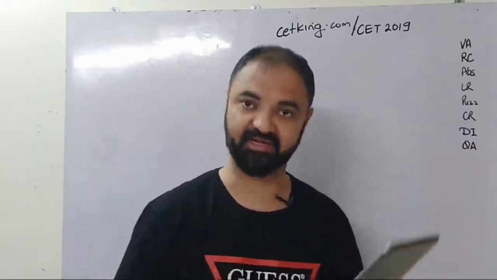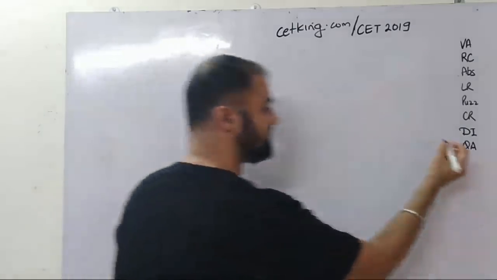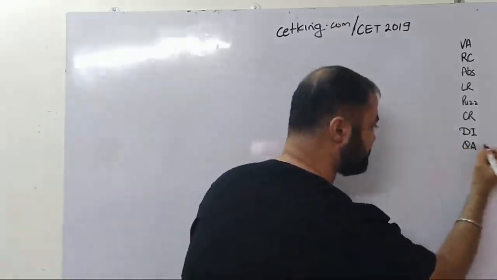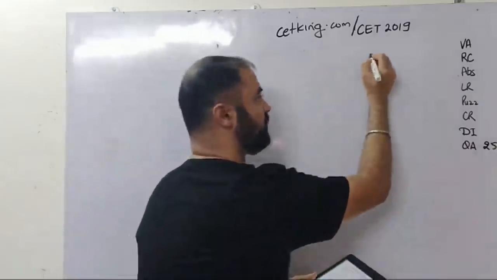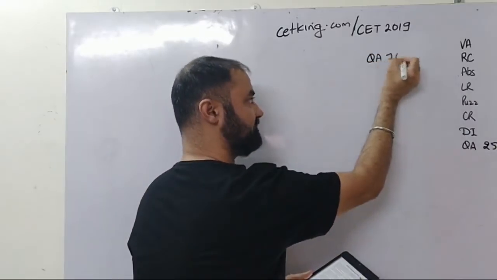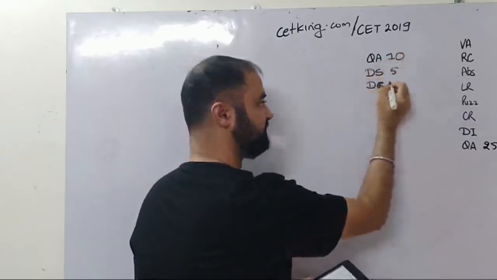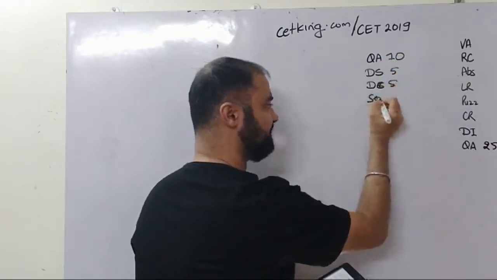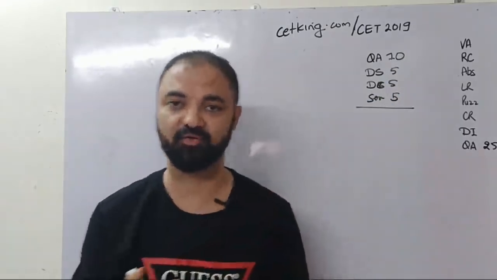So please download this paper अगर आपने अभी तक डाउनलोड नहीं किया है. So in the quant section in the paper there are 25 questions based on quant. ठीक है. In this section typical quant questions are 10, data sufficiency 5, data comparison 5 and series का 5 question. So this is your 25 mark का paper. So quant typical questions are only 10.